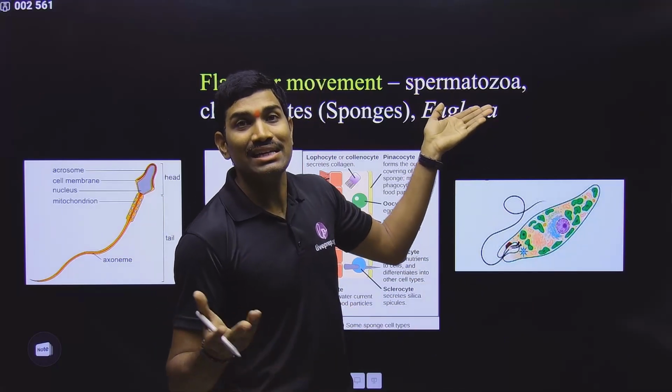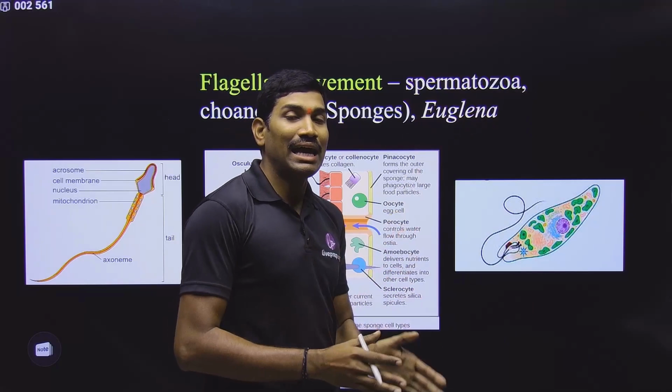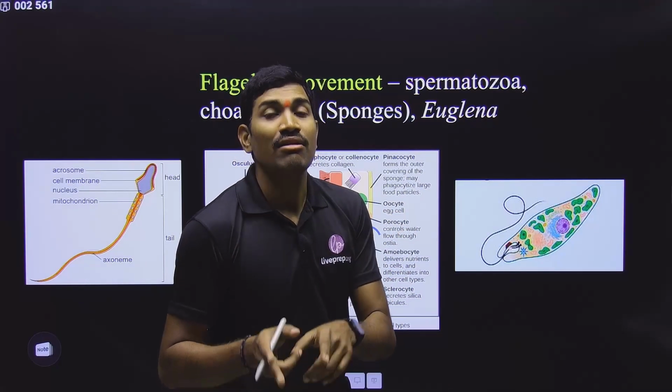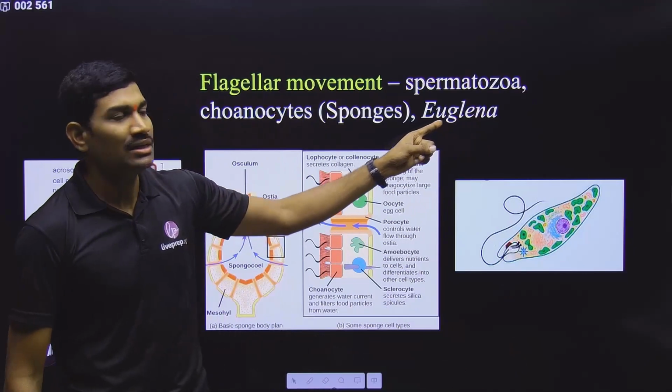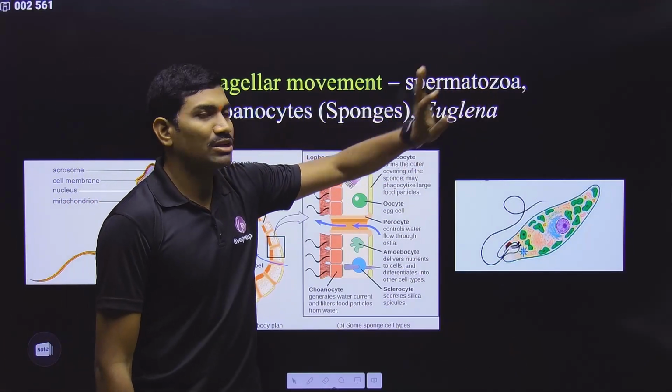So please remember, the human male has these flagellated cells. Sperm cells are the flagellated cells. The human male has flagellated cells, but flagellated cells are absent in the human female. Very, very important for examination. So please remember this. This is with respect to humans.